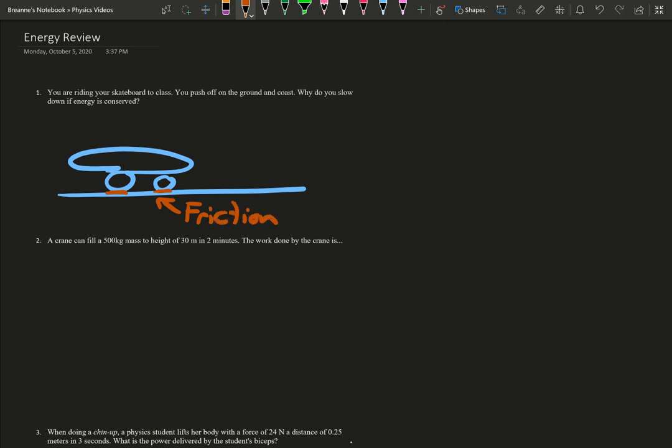and causing basically work due to friction. And so that friction is slowing you down. So that friction is why it slows down. So why do you slow down if energy is conserved? It's because friction is taking that energy away.